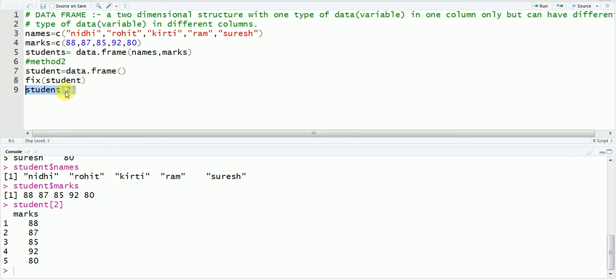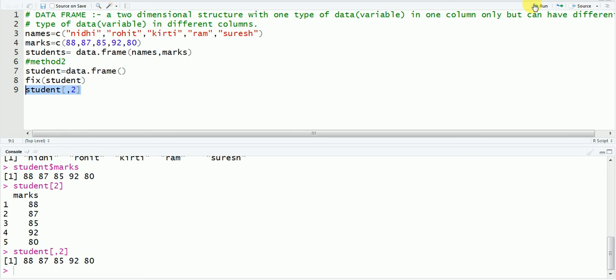If you write a comma before this 2, then your result will be same, I think. This is same, but what is happening is that this time your marks data is vertical, and last time your data is horizontal. So better to use comma before you extract a column. See, there is a concept.